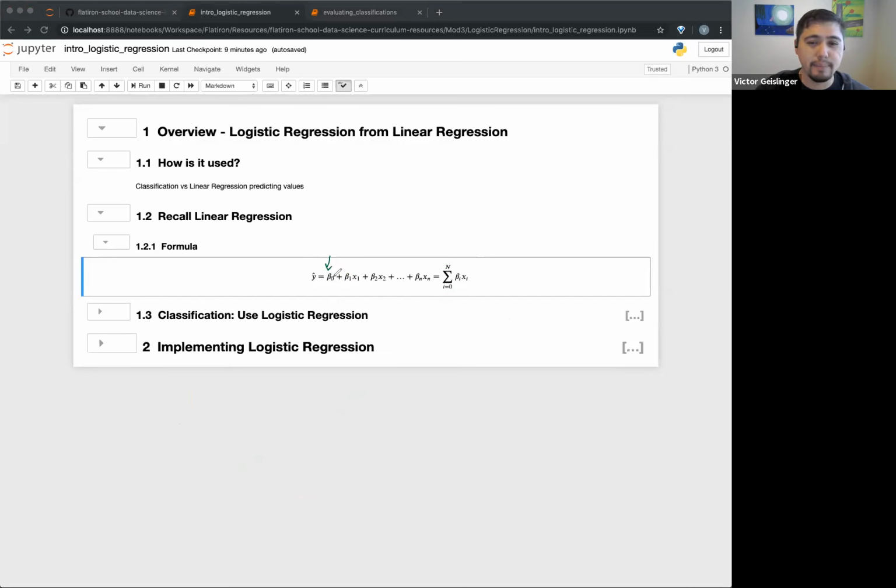We'll usually have beta 0, and then our x1. This could be x, y, z, w, going through all the different variables, and we have n different features here. So you can see here, we can also just write it like this. I like writing in this notation because it's super small.